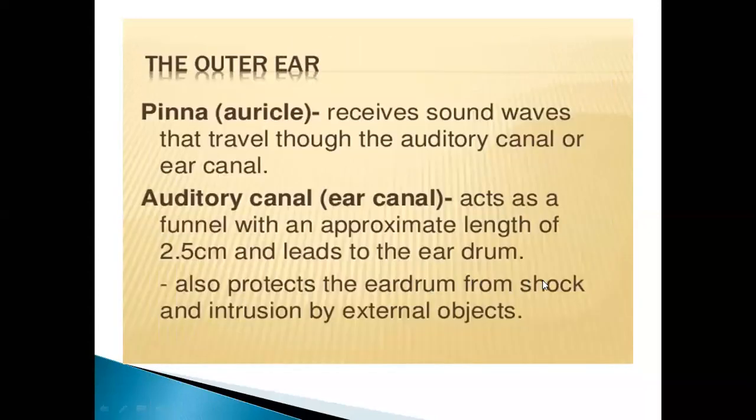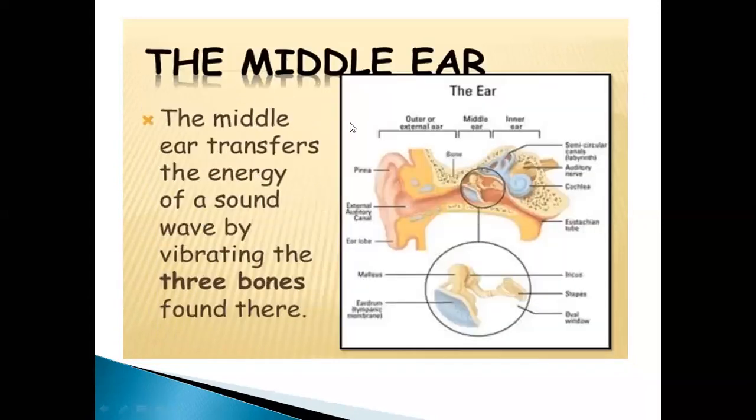It also protects the eardrum from shock and intrusions by external objects. Yes, this eardrum is present there, that is also known as the Kan ka parda. It protects from shock and intrusion by external objects. Any external object that penetrates into your ear, the eardrum is present and it provides protection against that object. Next to it is the middle ear.